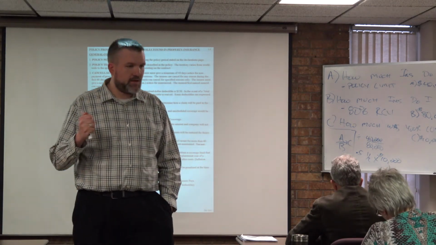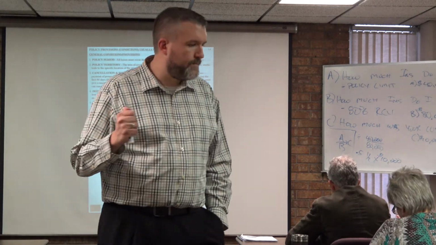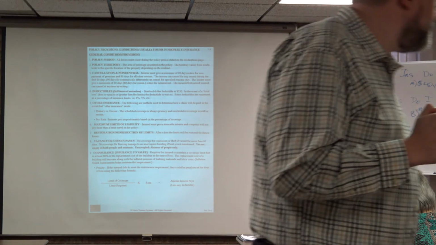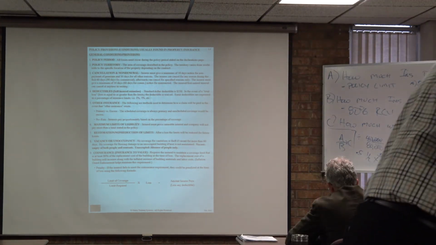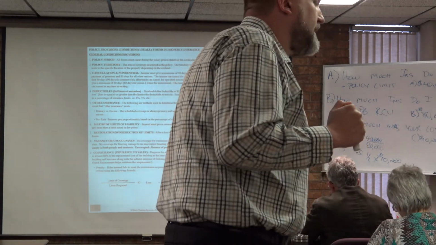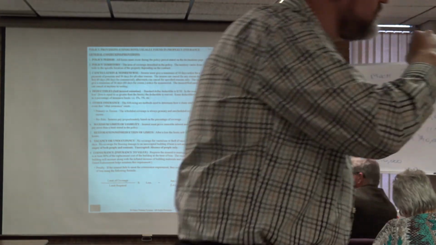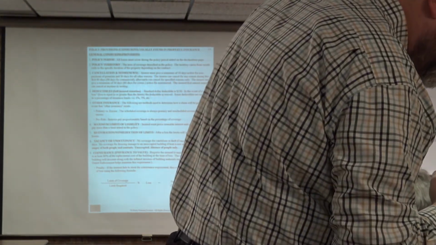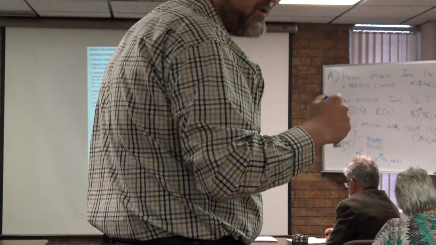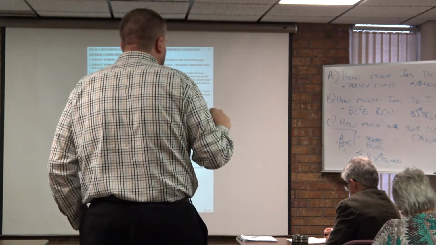Anyone else have any answers they want me to come look at? The cost was 50,000. The original cost. No, you've got it. How do you figure out 8% of 50? It's just multiply it times 0.8. Yeah, sorry, I guess I didn't address that. Thank you for bringing that up.